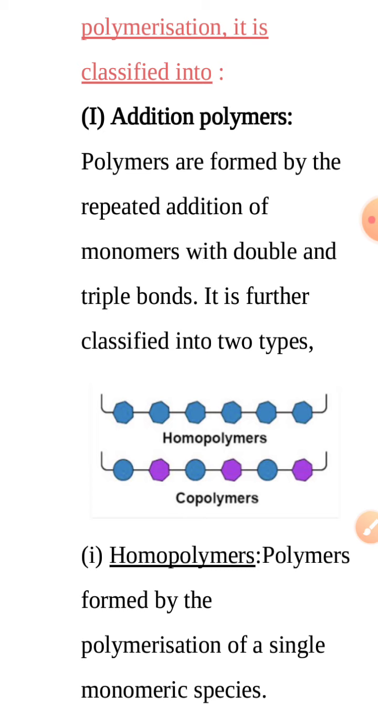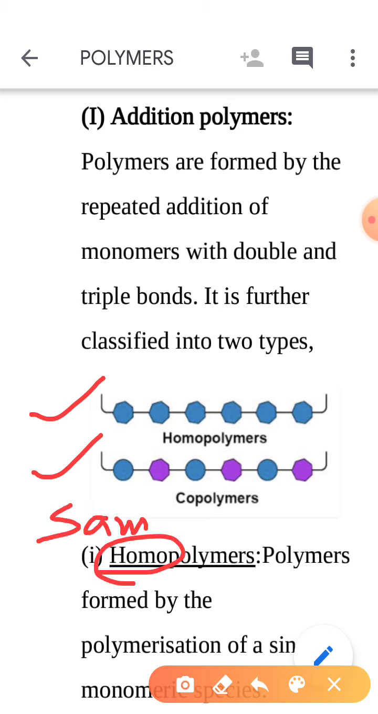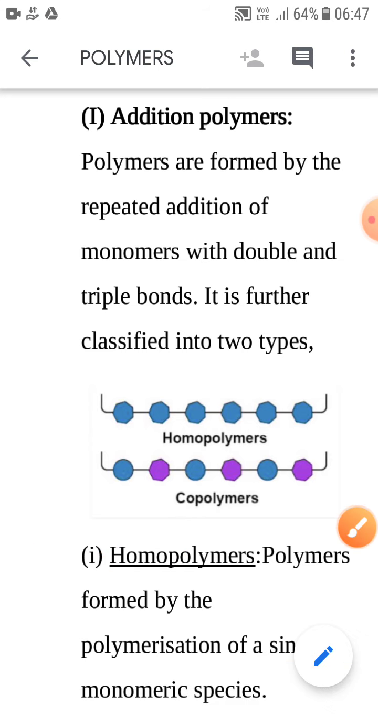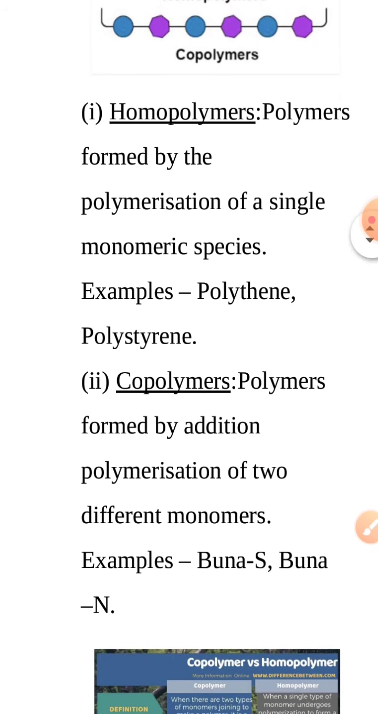Addition means something added, and addition polymerization can be done by two different types. First one is homopolymer and second one is copolymer. Homo means same and co means different, which can also be called a heteropolymer. So a homopolymer can be defined as the polymer formed by the polymerization of a single monomeric species.